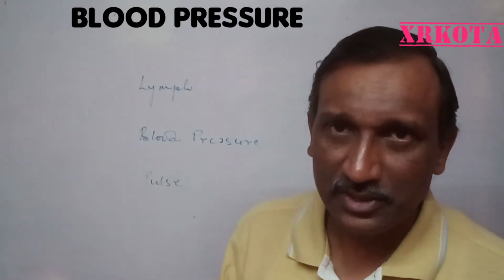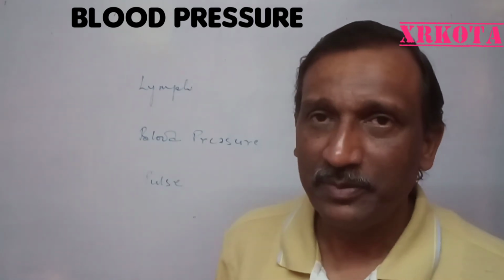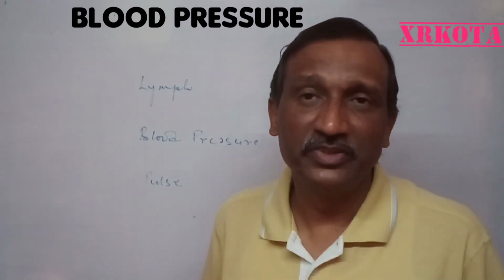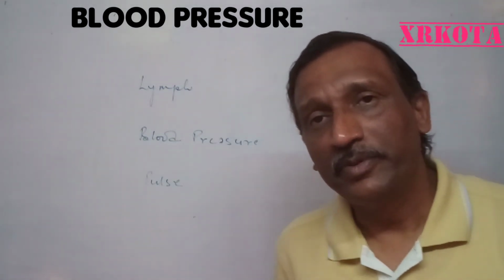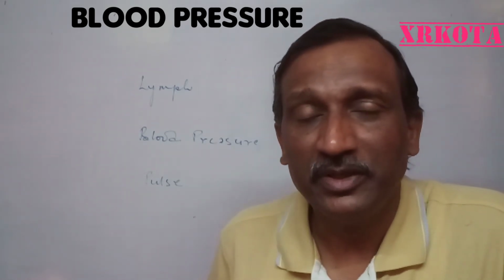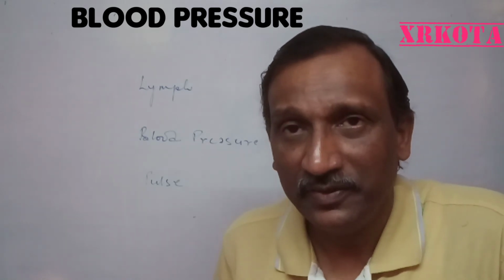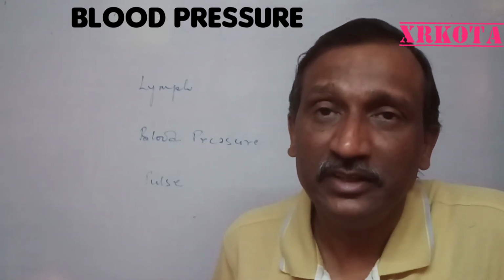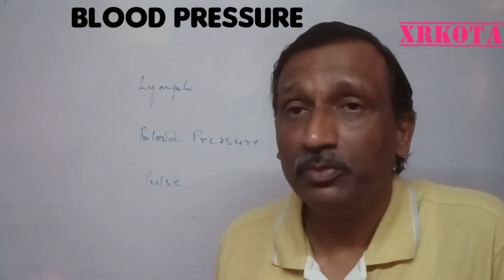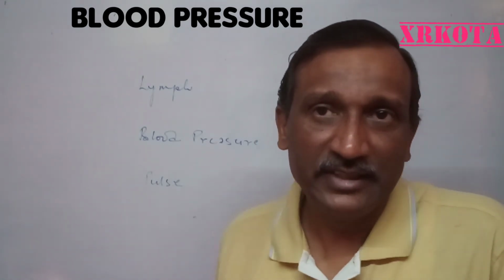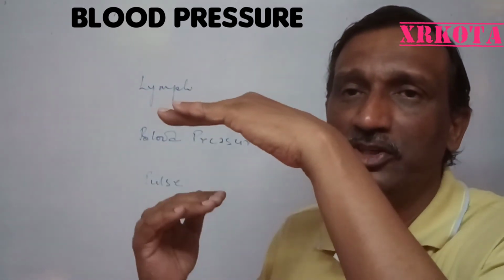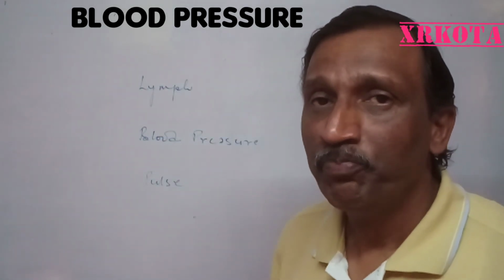If this value increases or decreases, that leads to different types of problems. Increase of the blood pressure above 120 millimeter of mercury for a sufficiently long time is called hypertension or high blood pressure, and fall of this blood pressure below 120 millimeter of mercury for a long time is called low blood pressure. High blood pressure and low blood pressure both have their own problems, and that is why a person's blood pressure should remain between these two brackets, that is 120 and 80 mm of Hg.